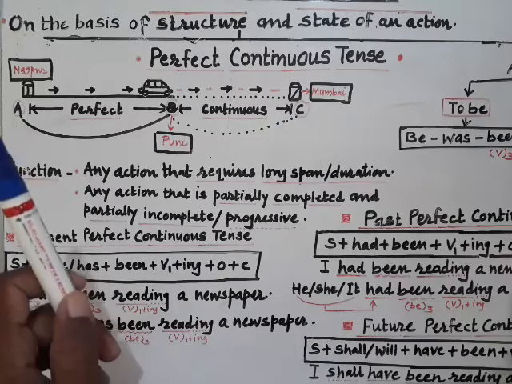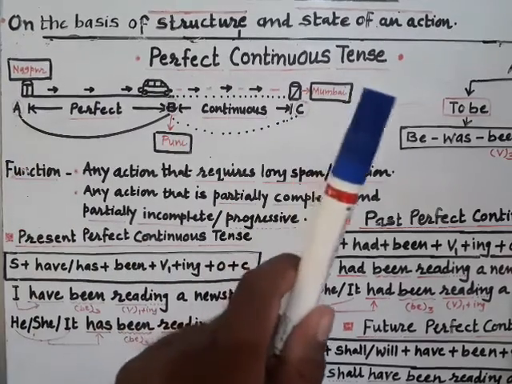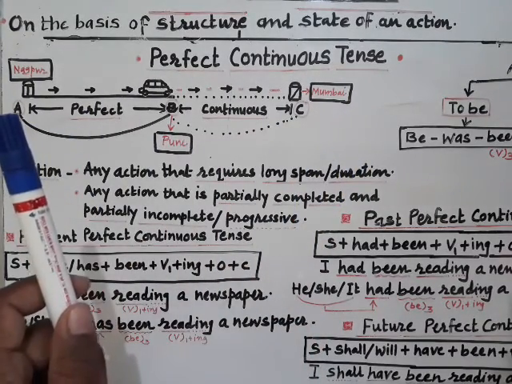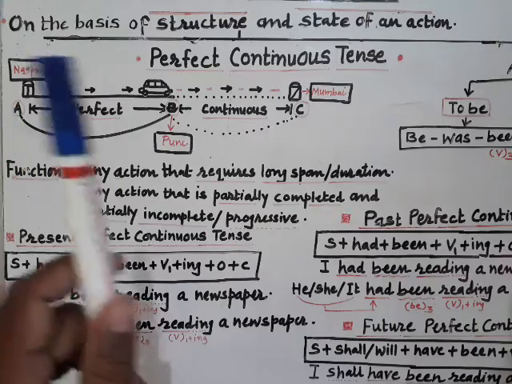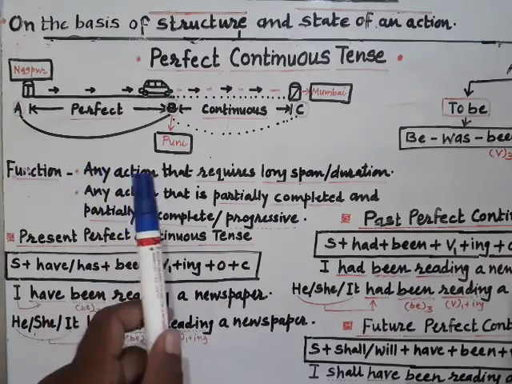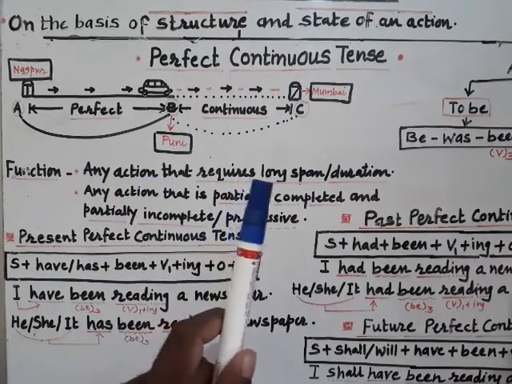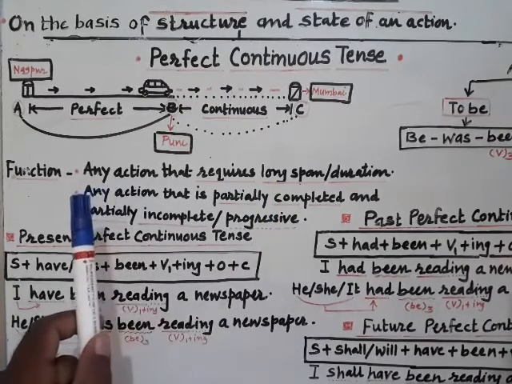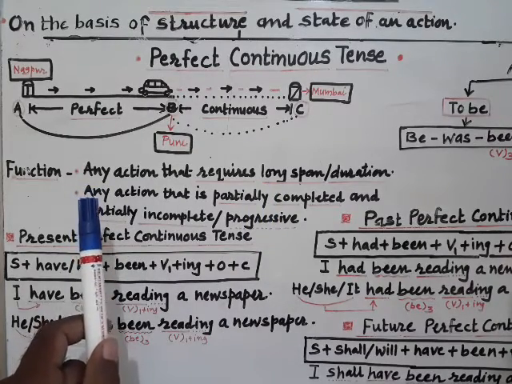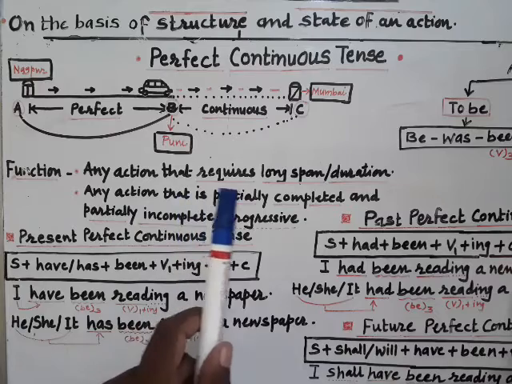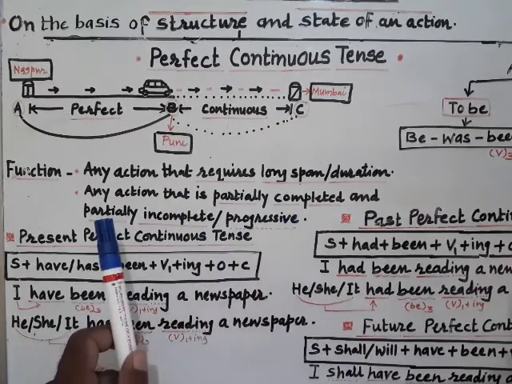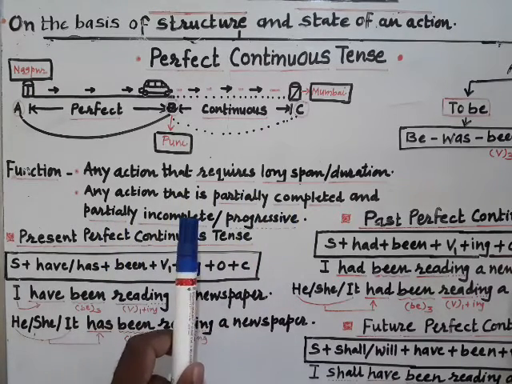I hope your idea is a bit clear with this diagram, this picture and this function which I have already written underneath. The next point of the function is any action that is partially completed and partially incomplete.